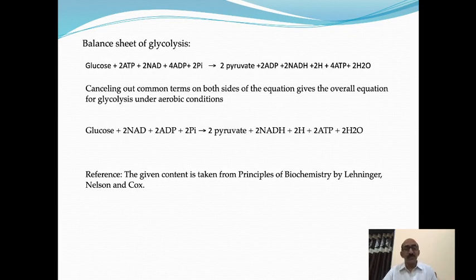Come to the reference part. The given content is taken from the book Principles of Biochemistry by Lehninger, Nelson and Cox. So we can refer to this biochemistry book to study glycolysis in detail, because I have given a very brief introduction to glycolysis. If you want to study in detail, you must refer to the Principles of Biochemistry book written by Lehninger, Nelson and Cox. That is about the glycolysis pathway.